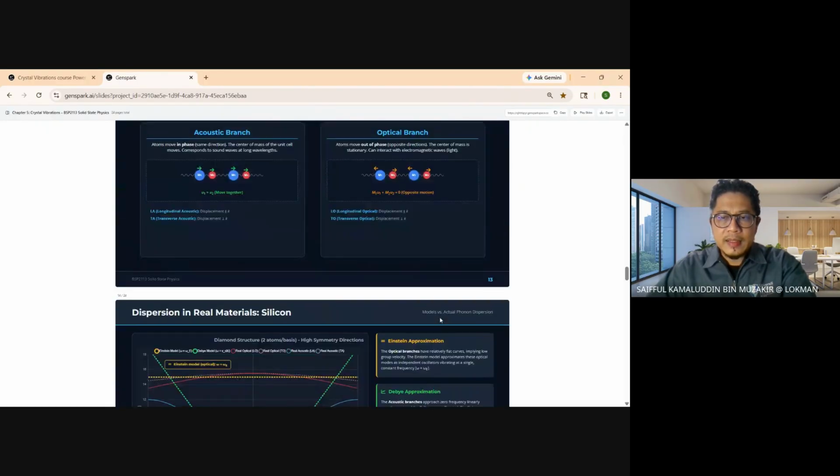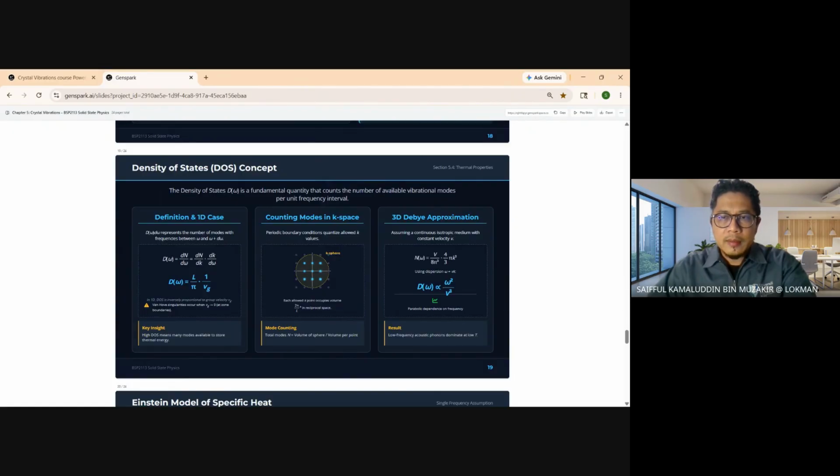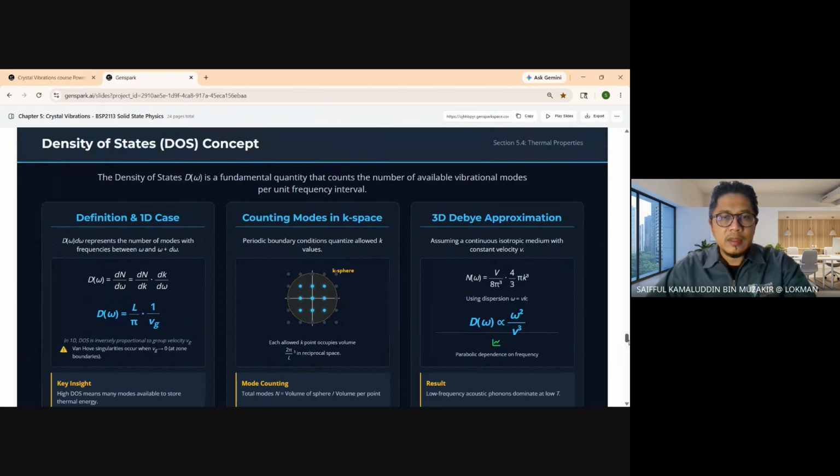Why slide 19 is missing? Oh no, we have slide 19. Never mind, I use this one. Paksa guna gini lah. Right. Harap-harap you nampak lah. Okay, still nampak. Right. So slide 19.